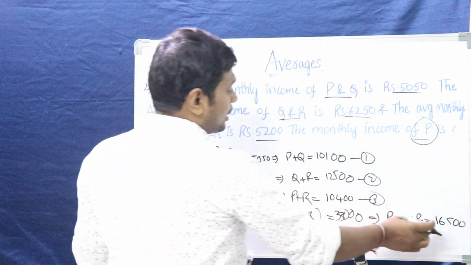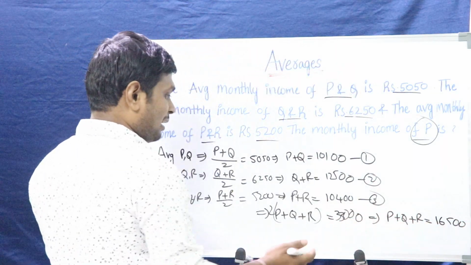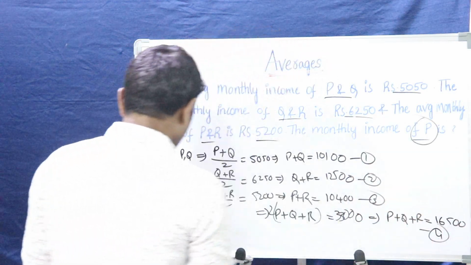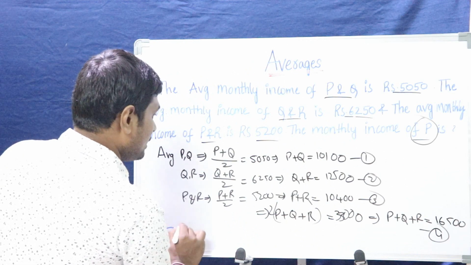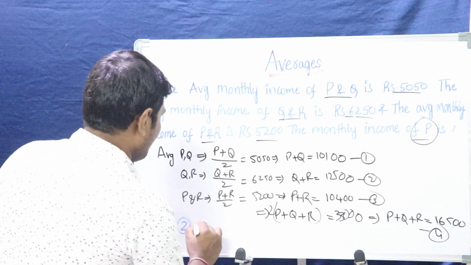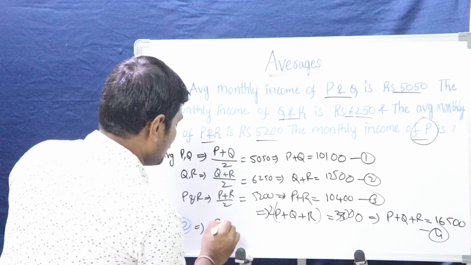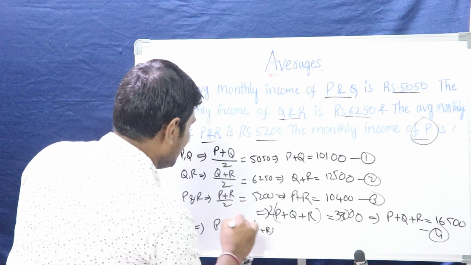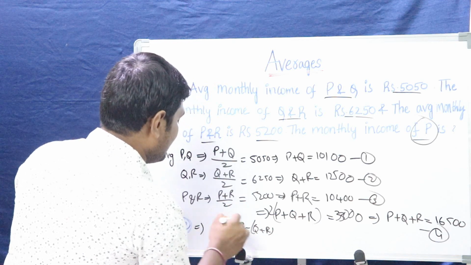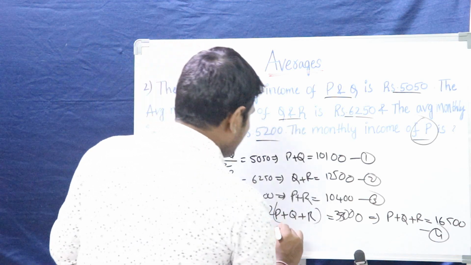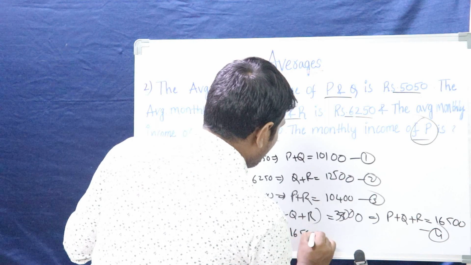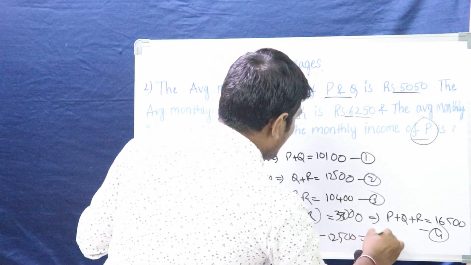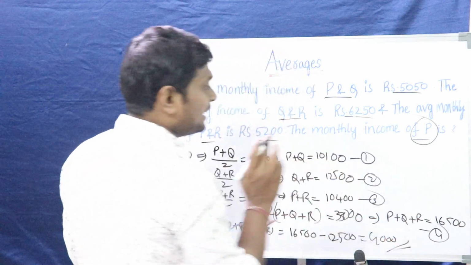This is the total income of P plus Q plus R. If we subtract equation 2 from this, P plus Q plus R minus Q plus R, we will get the income of P. How much is it? 16,500 minus 12,500, that is 4,000. 4,000 is the income of P.